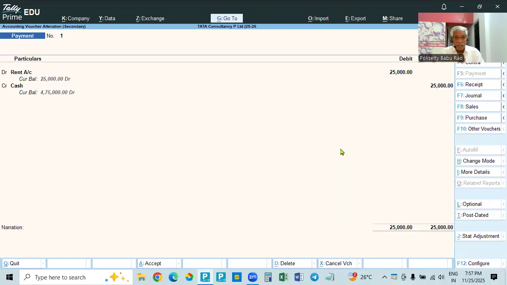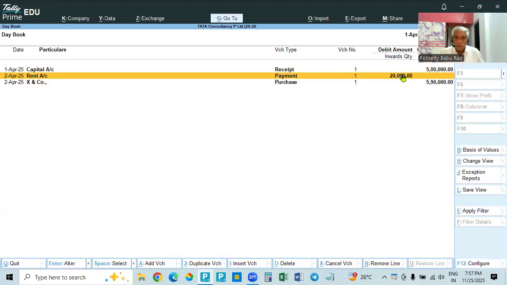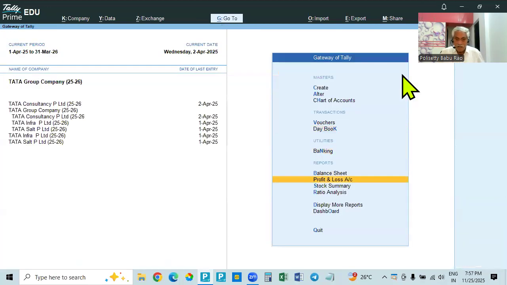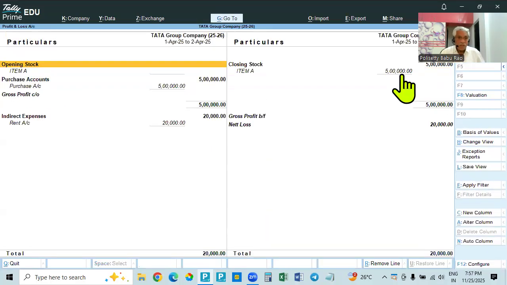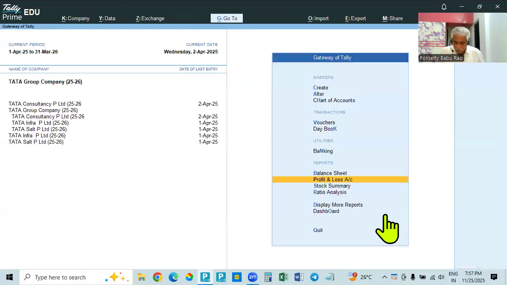Once an entry is created, we can make alteration or deletion also. For example, we paid only 20,000 but by mistake entered 25,000, so we make it 20,000. We are making the alteration to the rent paid. In this case, go and see the profit and loss account. Here the indirect expenses will be 20,000 and the loss also is 20,000.